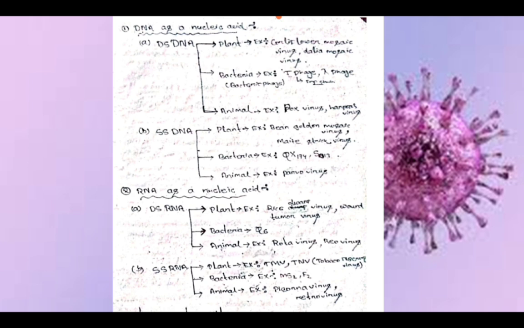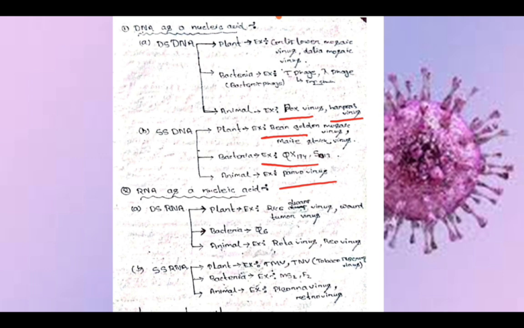In bacteria, double stranded DNA is T phage, lambda phage. Lambda phage causes the lysogenic cycle, and T phage causes the lytic cycle. In animal cases, pox viruses, herpes viruses. Single stranded DNA, like in plants bean golden mosaic virus, in bacteria phi X174, in animals parvoviruses.